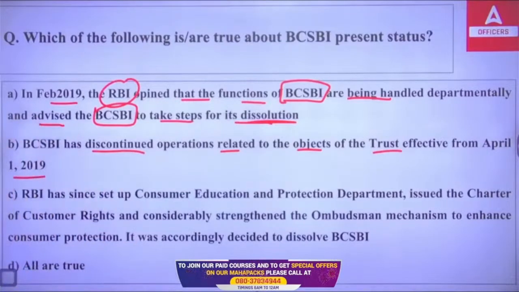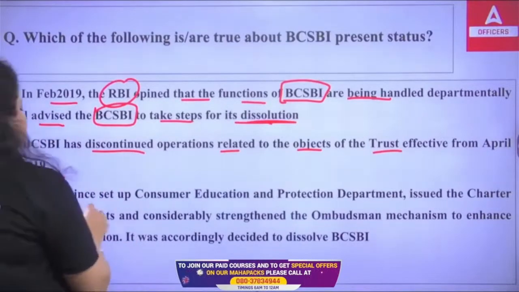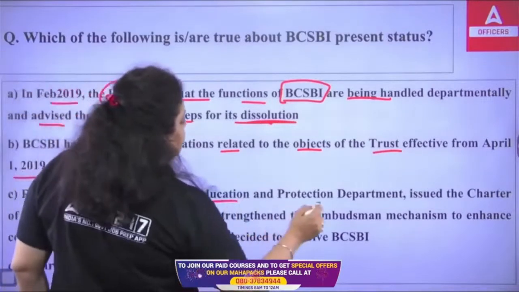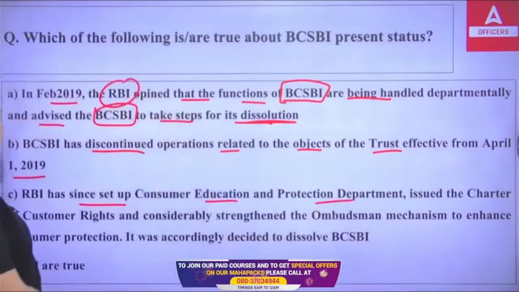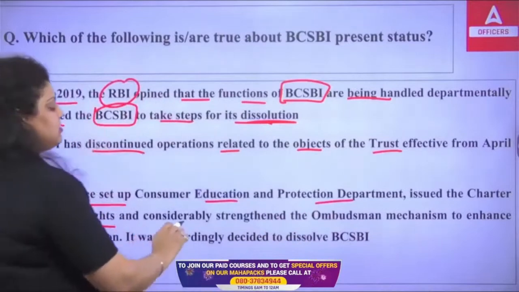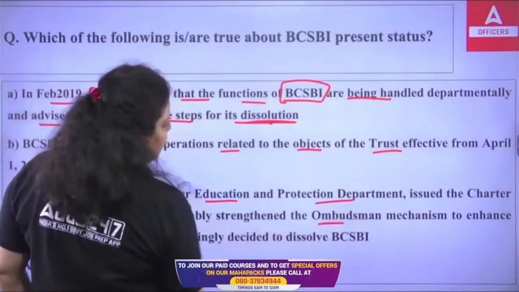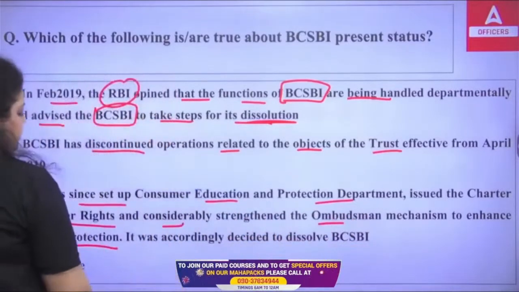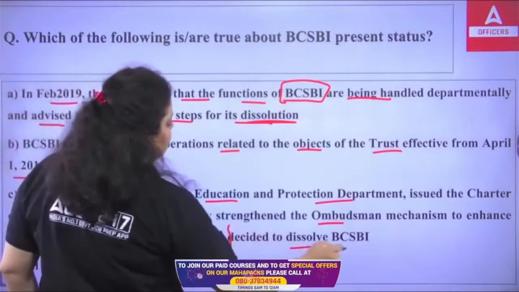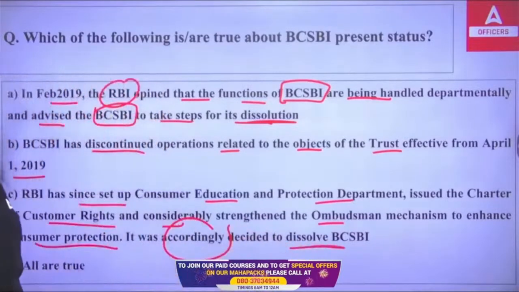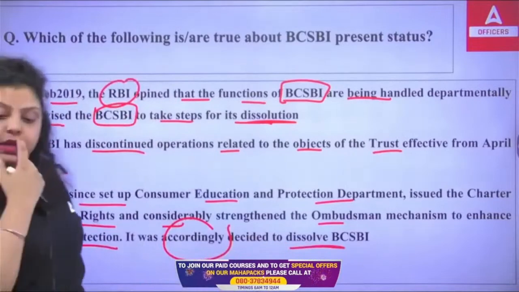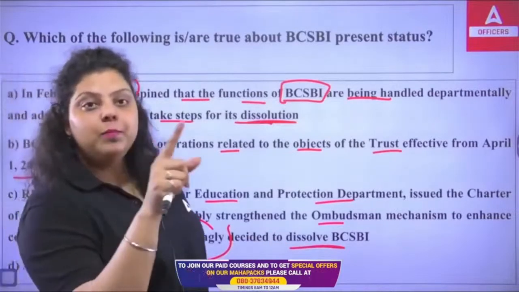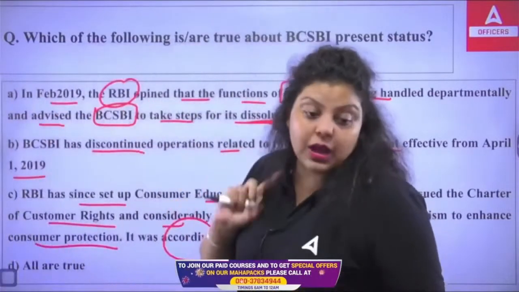Third, RBI since setting up the Consumer Education and Protection Department issued the Charter of Customer Rights and considerably strengthened the ombudsman mechanism to enhance customer protection. So, it was accordingly decided to dissolve the BCSBI. If you are dissolving the BCSBI, who is going to take care of the frauds or all of the complaints of the customer?